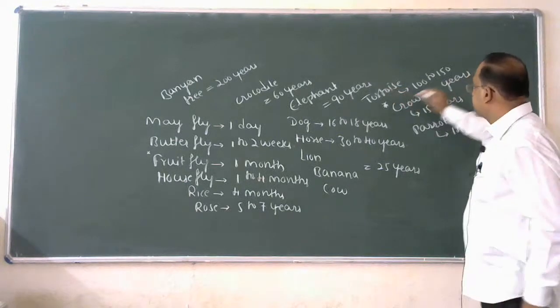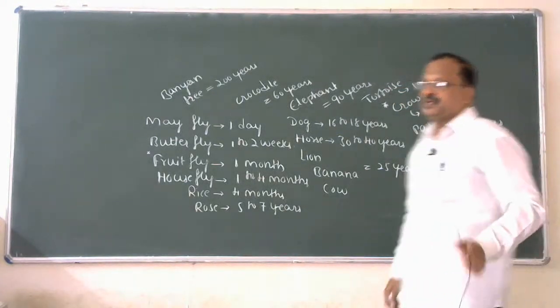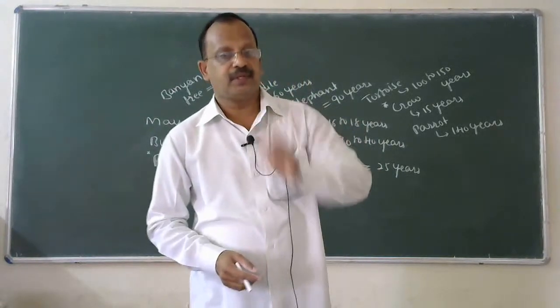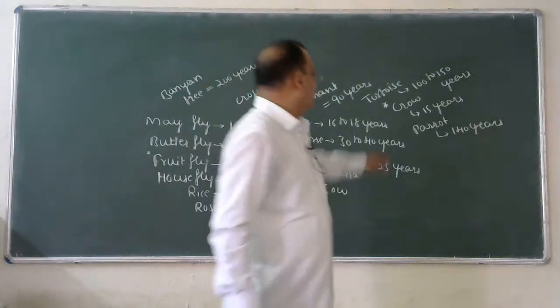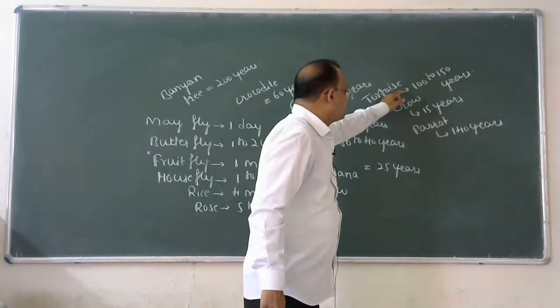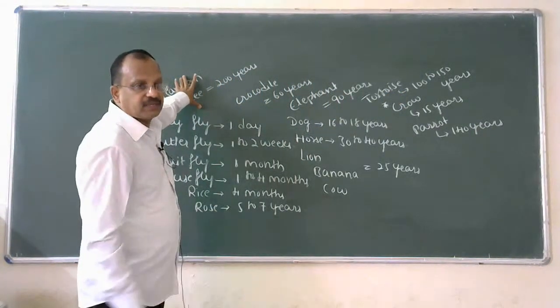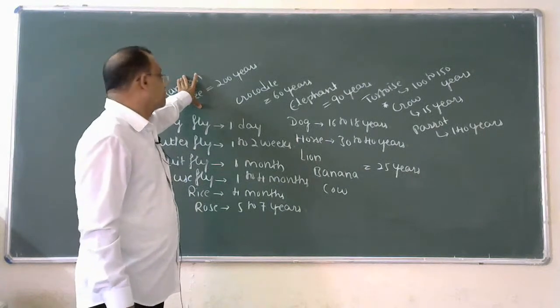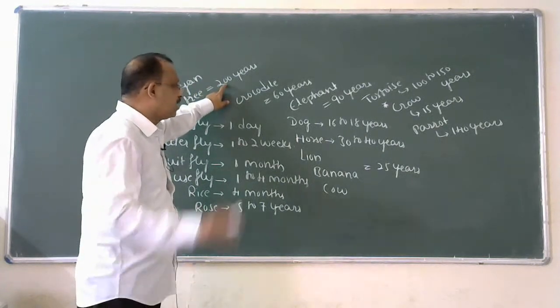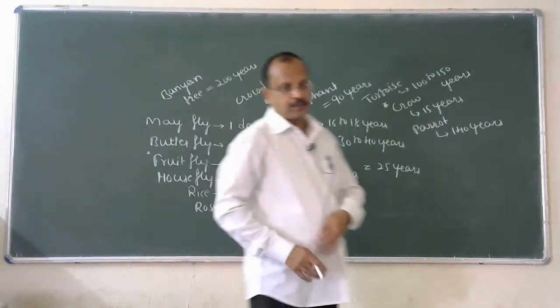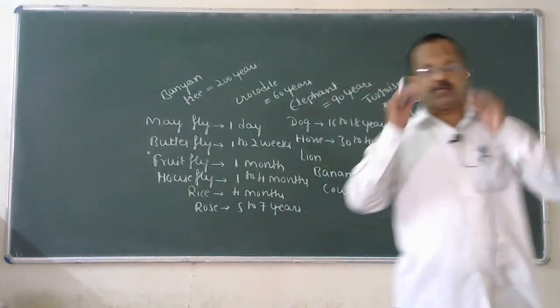Tortoise: 100 to 150 years. Don't pronounce it as a tortoise, it is tortoise. Lifespan is 100 to 150 years. Banyan tree, or you can call it Ficus bengalensis. Lifespan is 200 years. Now, followed by this entire chart, I'll note one important statement.